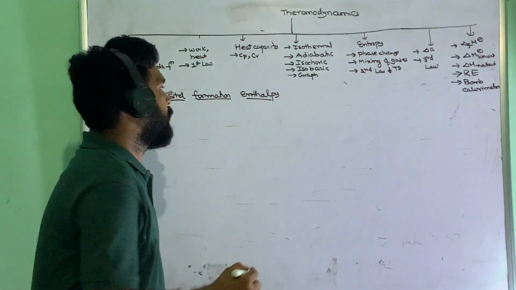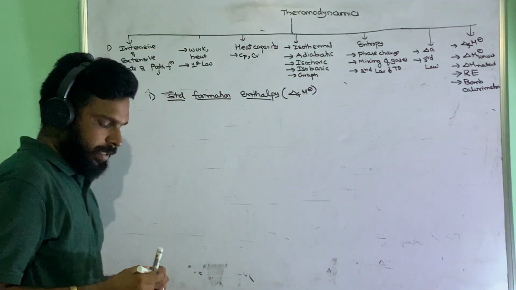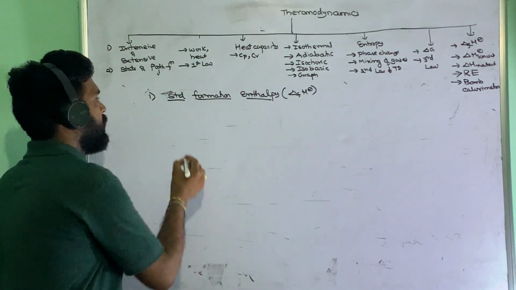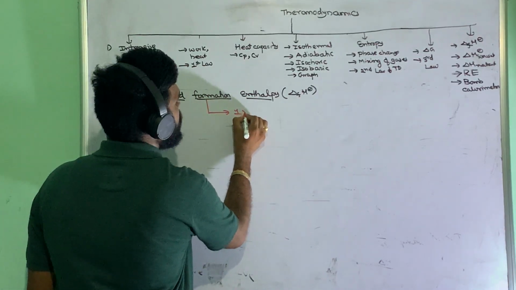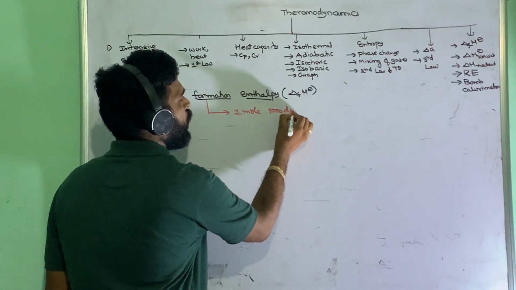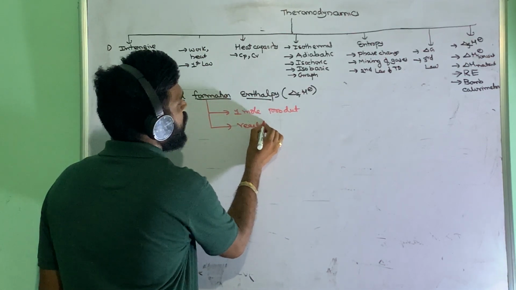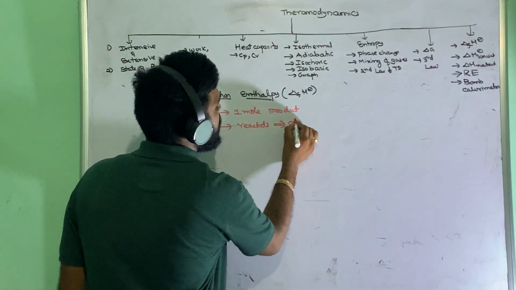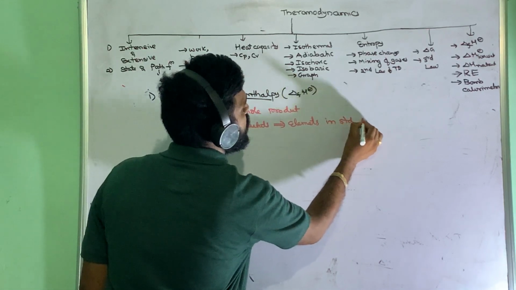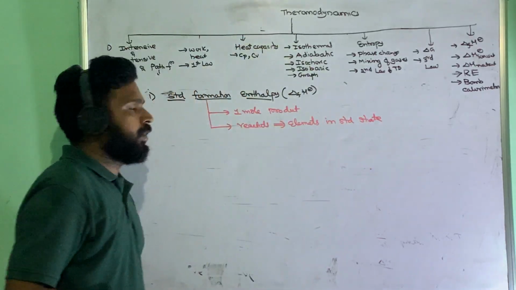Standard formation enthalpy. This is very important while writing the expressions. When you are writing the standard formation enthalpy, what are the main points you have to keep? How many moles of product will you get? 1 mole of product. The reactants are elements, not only elements, but elements in standard state. These 2 points you have to remember properly to do the questions related to that.